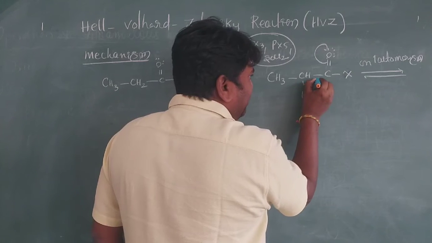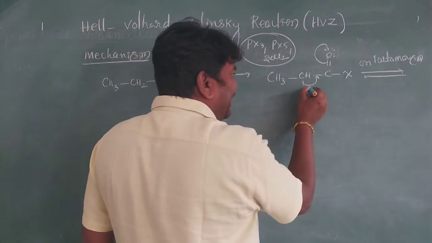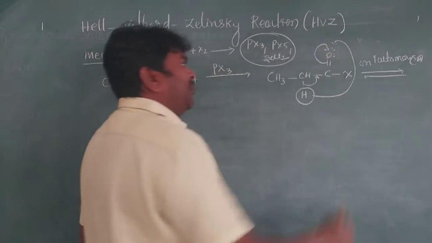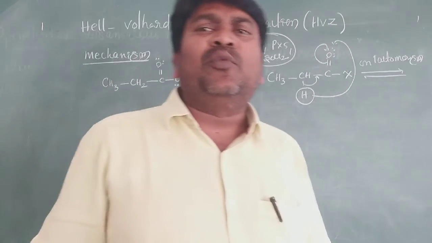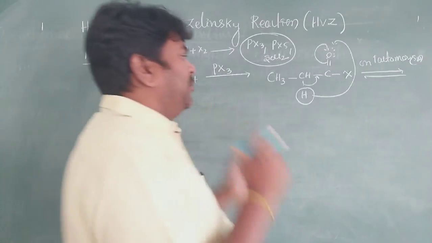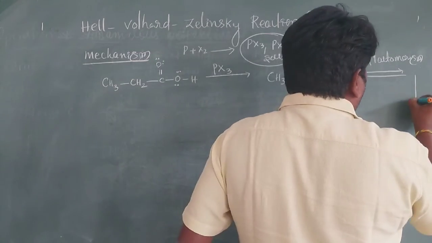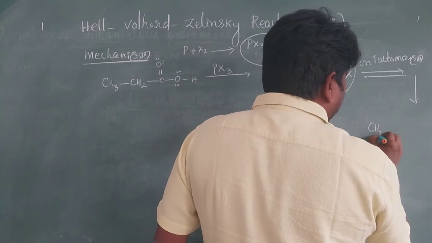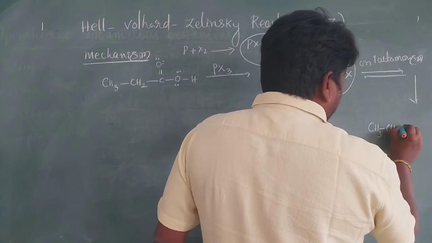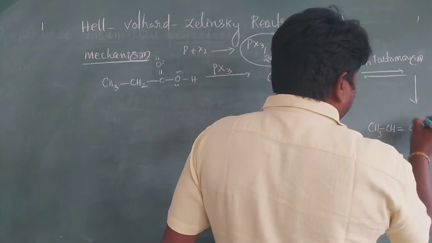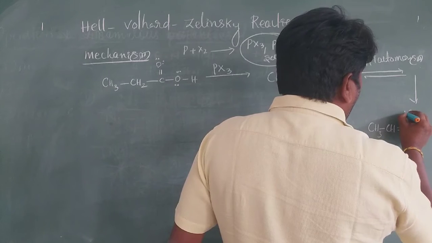This bond shifts here, then H plus attacks here only. This is tautomerism. I think you know what tautomerism is: the transfer of a proton from one atom to another atom. You will get this compound. Very important, my dear students. That is CH3, CH double bond C, with O and a lone pair.